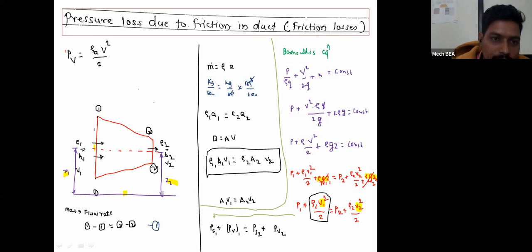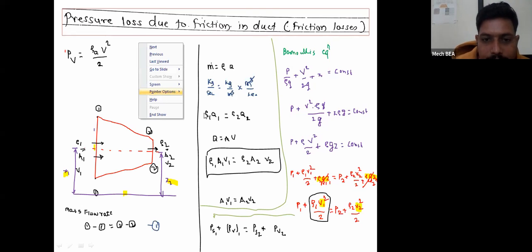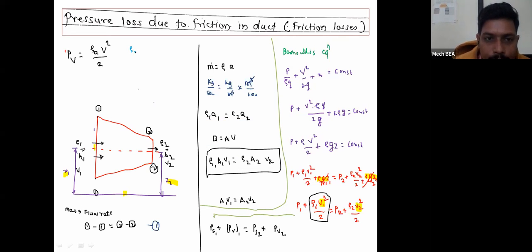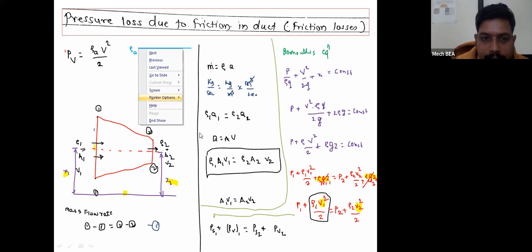So here by using this equation, we will get the equation for dynamic pressure or velocity pressure. That dynamic pressure or velocity pressure will be given by equation rho a v square upon 2, whereas rho a is nothing but density of air, and value of density of air is always constant.